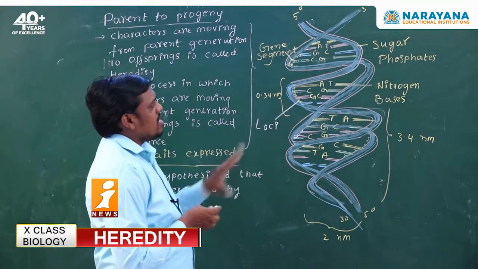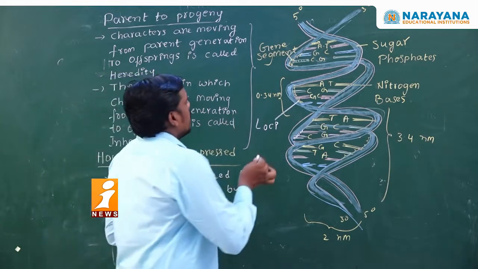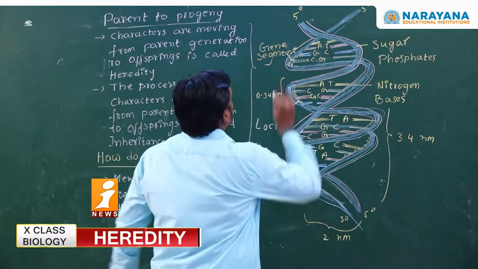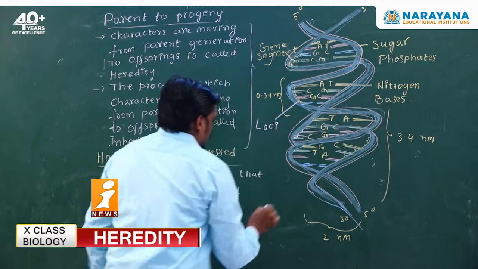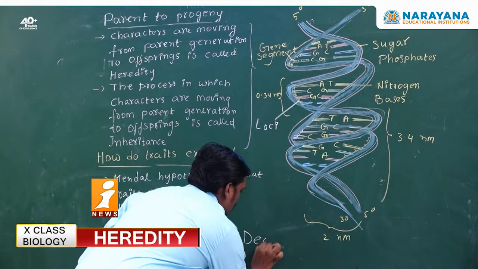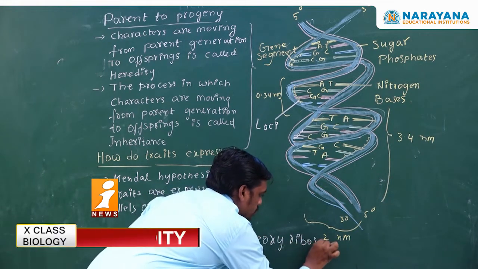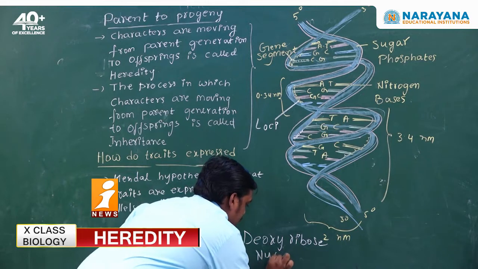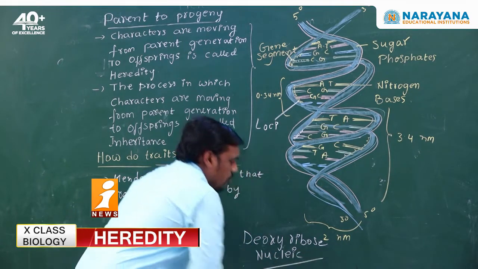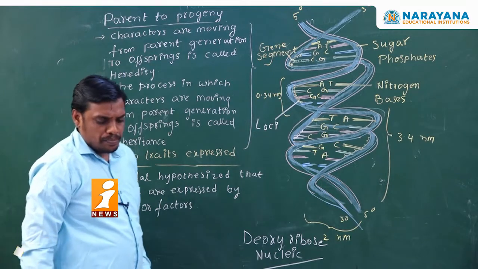If you see the structure of DNA, how does it look? The DNA is a double helical structure. What is the full form of DNA? Here I will write it. The full form of DNA is deoxyribose nucleic acid.